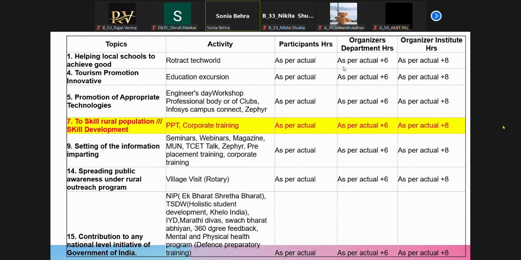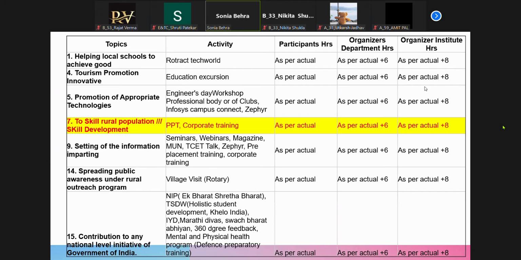But since IEEE is a department activity, if you're in the core committee of IEEE, or you are in the organizing committee in any form, then you will be getting 2 hours, which is the actual hours for the activity, plus 6 hours. But if you are doing some activity under TNP, TNP is the institute activity, then you will be getting 8 hours over here. Okay, so in this way you can accumulate your hours.